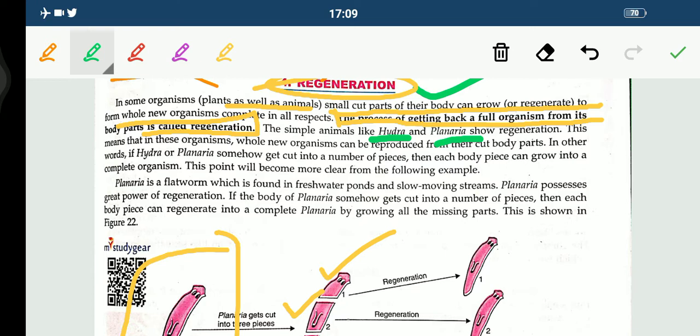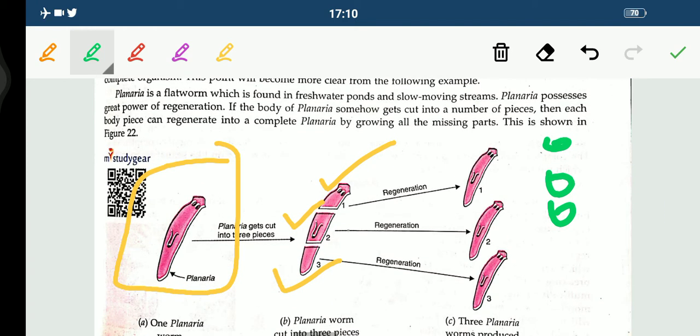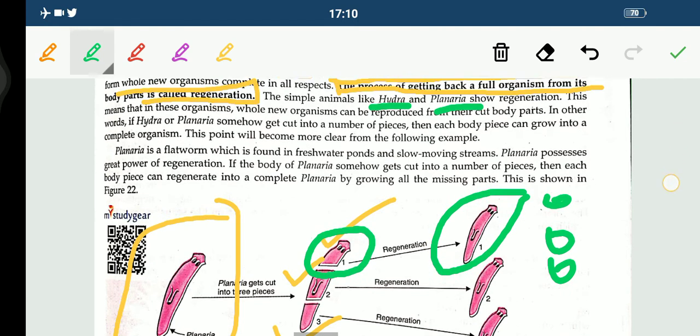This means that in these organisms, a whole new organism can be reproduced from their cut body parts that I have already shown you here. In other words, if hydra or planaria somehow get cut into a number of pieces, then each body piece can grow into a complete organism. Like you can see here, this is the lost part of the planaria, the first lost part. You can see here the complete organism has formed, right?